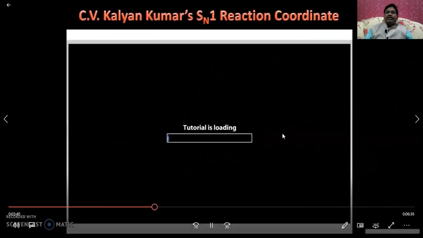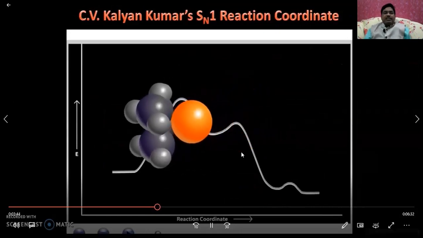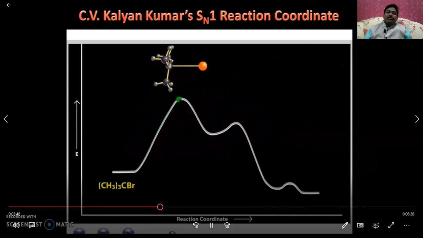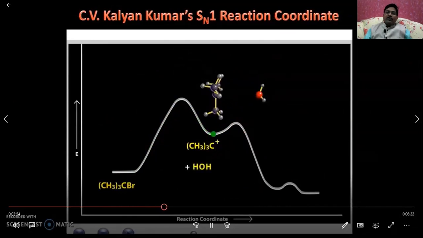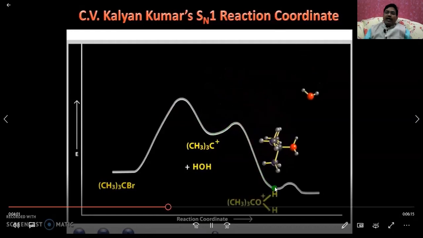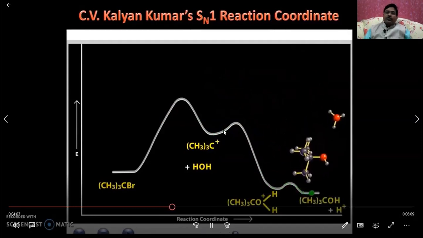The other thing is the reaction coordinate, that is, the energy profile diagram. This is our tertiary butyl bromide. Loss of the bromide ion takes place and a carbocation is formed here, which reaches the lowest energy. Then the nucleophile attacks, and as the nucleophile approaches, the energy increases, then decreases for the oxonium ion, reaching the minimum level, and this gives up the proton and you will get the product. Mainly two peaks are formed here.